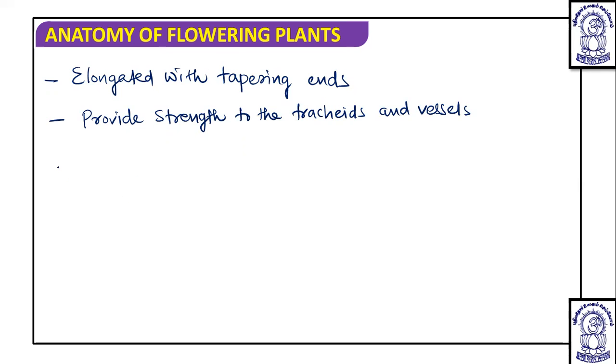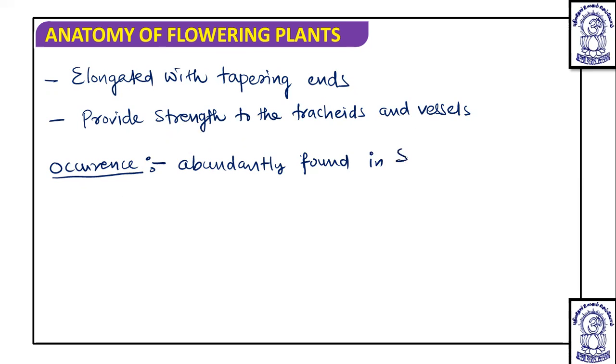And if we talk about the occurrence of this xylem fiber, then they are abundantly found, or found in many numbers, in secondary xylem.